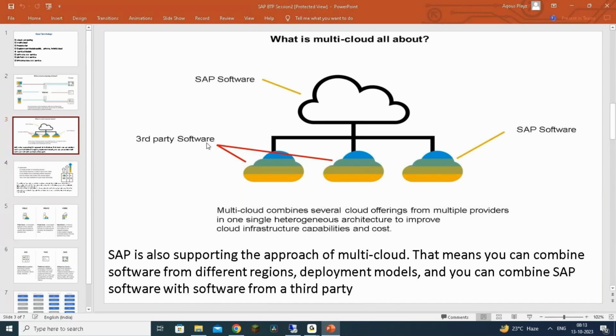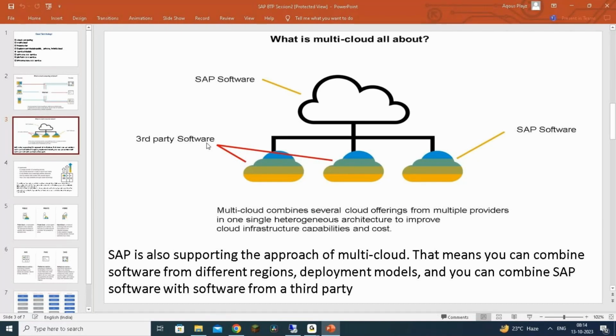Because customers are looking for diverse applications, it doesn't matter whether it's infrastructure, platform, or software as a service, SaaS products, they'll utilize them on demand. You can combine and integrate them with each other through this concept of multi-cloud.